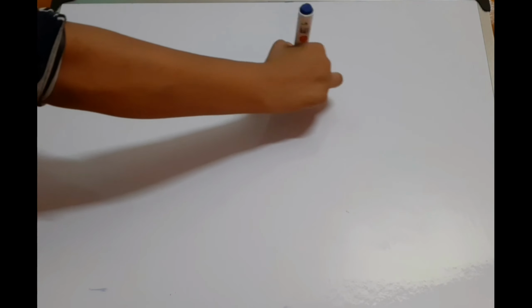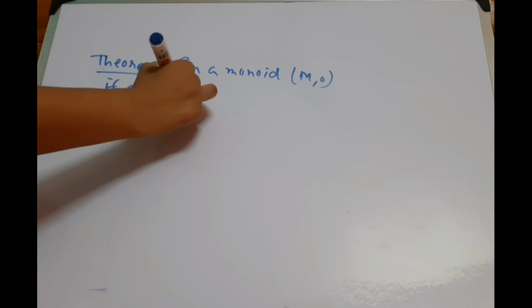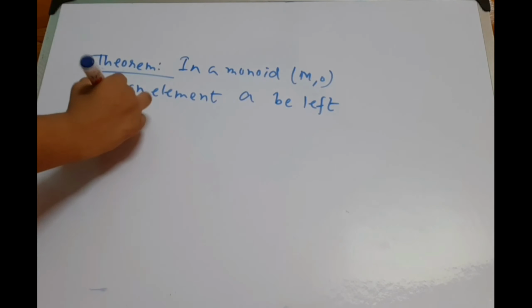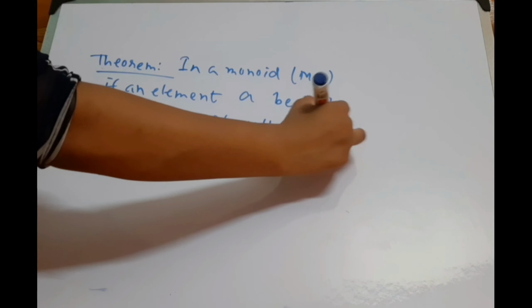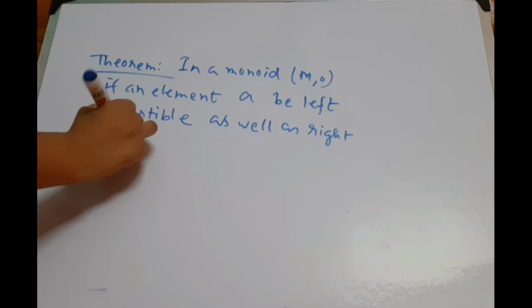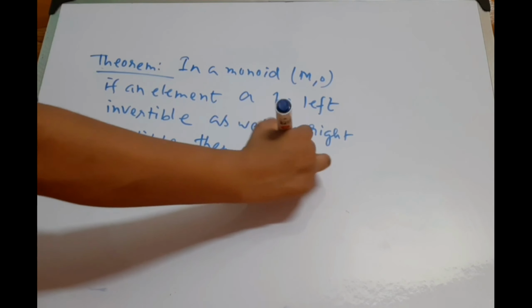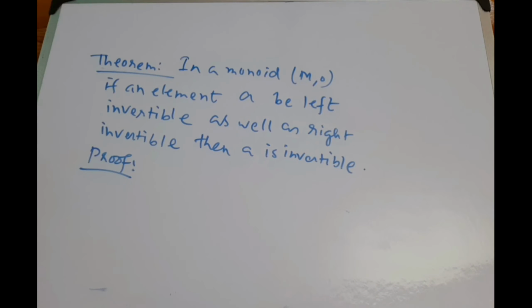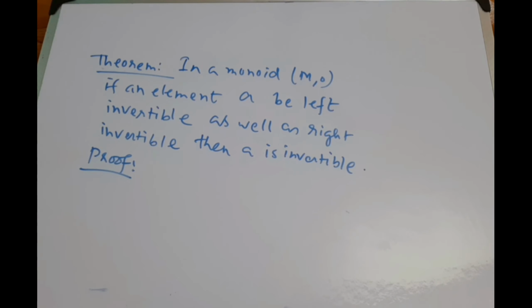The next theorem is, in a monoid M, if an element A be left invertible as well as right invertible, then A is invertible. Okay, since M is a monoid, there exists an identity element.